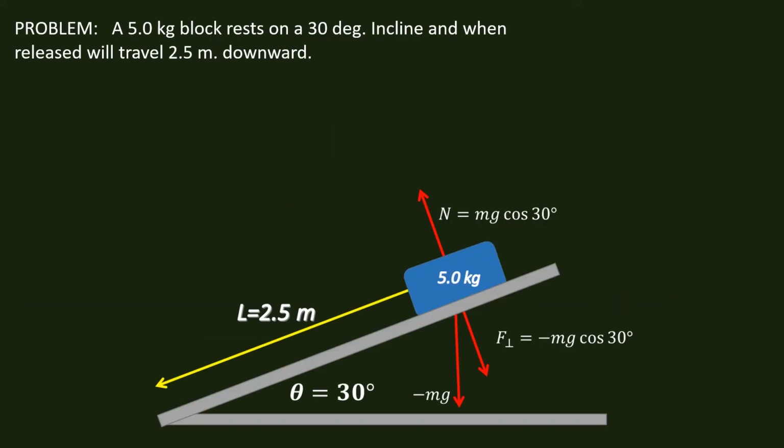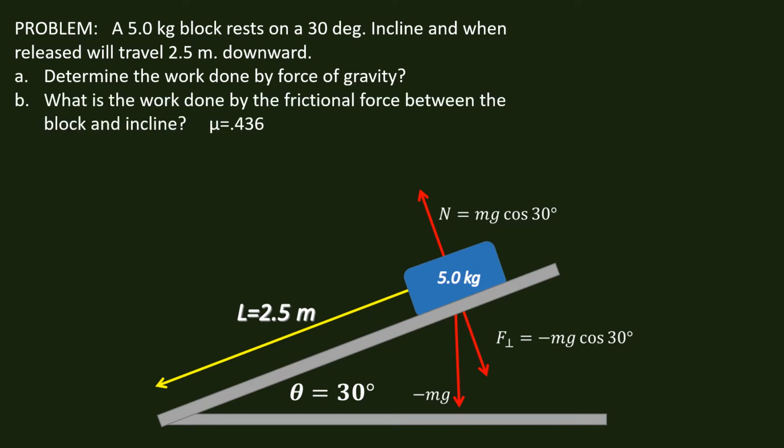Okay, so we have another problem. A 5 kilogram block rests on a 30-degree incline. When released, it will travel 2.5 meters downward. Determine the work done by the force of gravity. And what is the work done by the frictional force between the block and the incline? They're giving us a mu, and we're going to assume it's a kinetic coefficient of friction of 0.436. And the mass is going to slide down the slope.